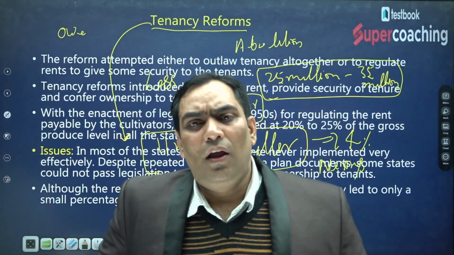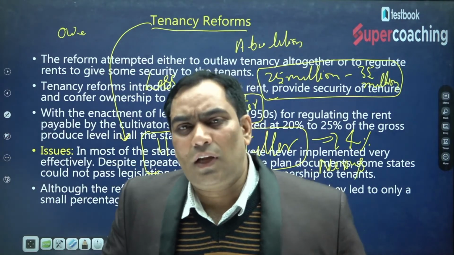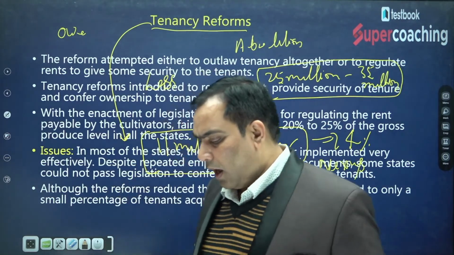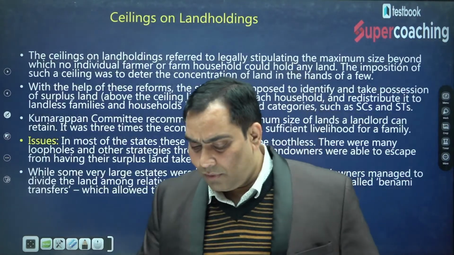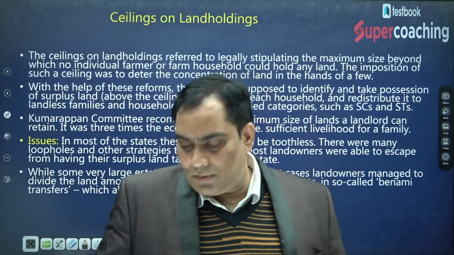So we understood what steps the government took, whether it was successful or not, and in which states it was successful. If it was not successful, why it was not, and if it was successful, why it was. Now we are going to proceed further and discuss the ceiling on land holdings and what it means. Let me tell you the meaning of ceiling on land holdings.